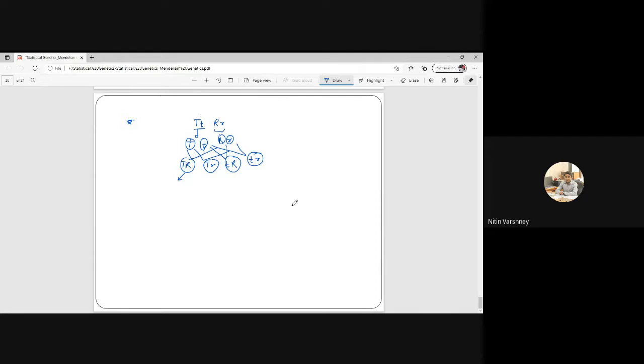Suppose I am having a parent like T R G G, small t, small r, small g, small g. So what will be the gametes here? T, R, G. Small t, small r, small g. On crossing, I will get T t, R r, G g. This is my F1. So now tell me how many types of gametes will be there.